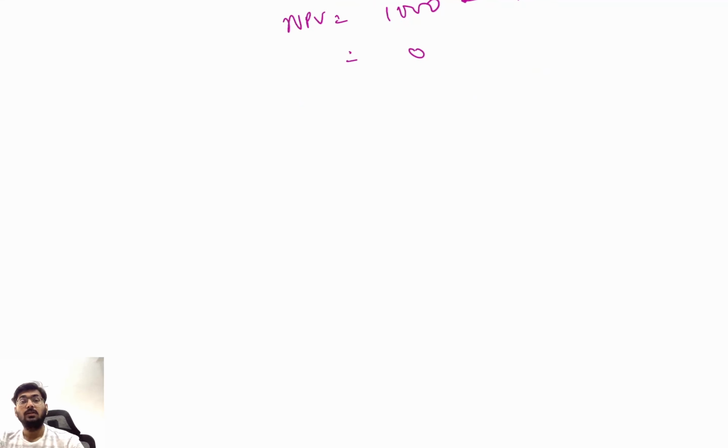Next, why is NPV important? Bullet 1, it considers the time value of money. Second bullet, helps decide whether a project is financially worthwhile or not.